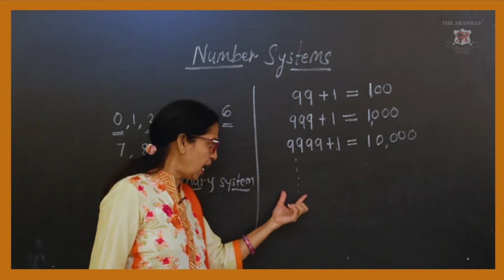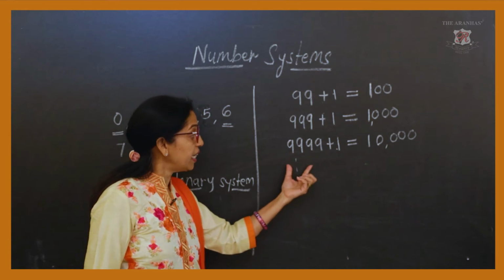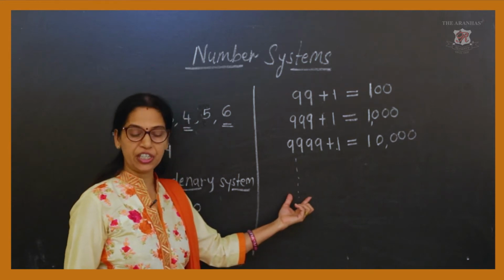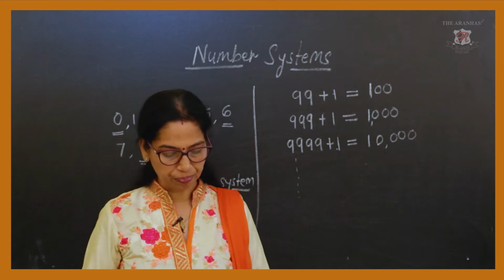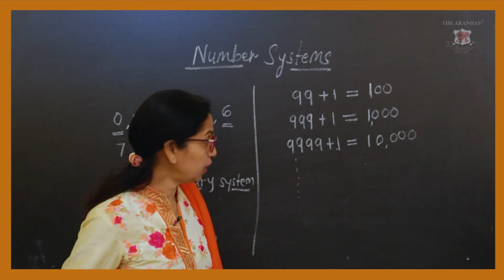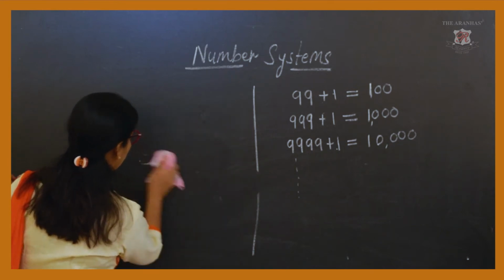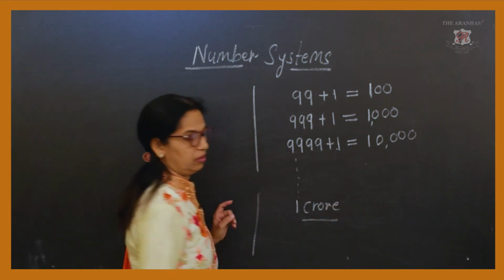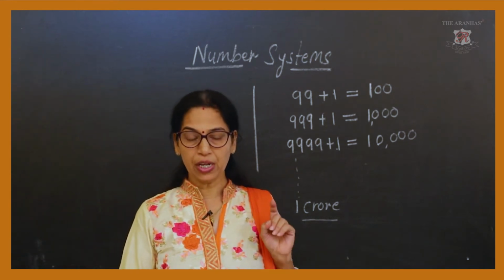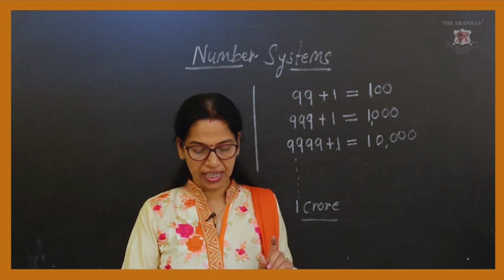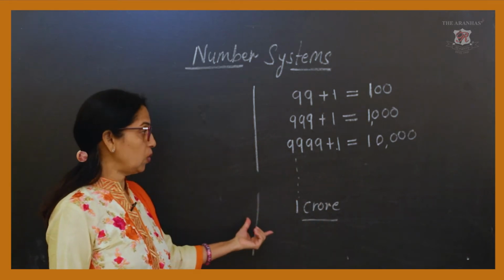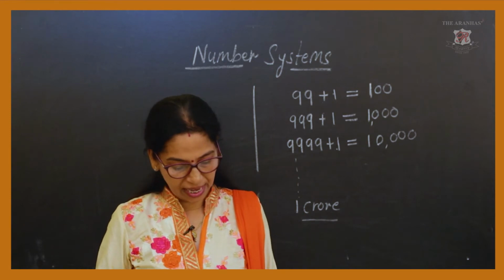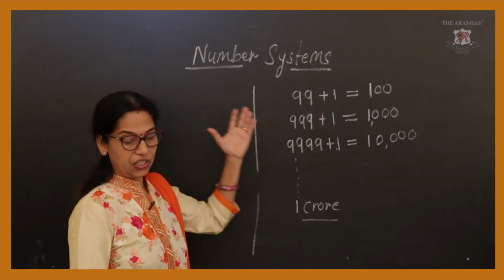Similarly, if you go on adding to the greatest 5-digit number, then the greatest 6-digit number, the greatest 7-digit number, then you will find 1 crore. 1 crore means, here in the Indian place value chart, we are going to study those numbers in crores, and the next is the 8-digit number. Here we will see the chart.